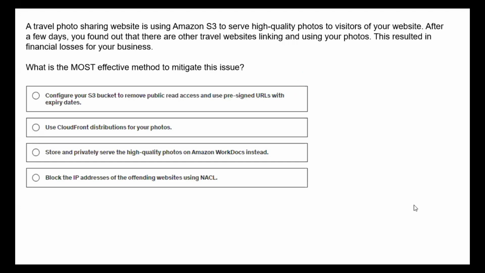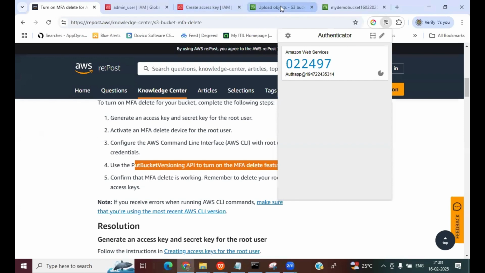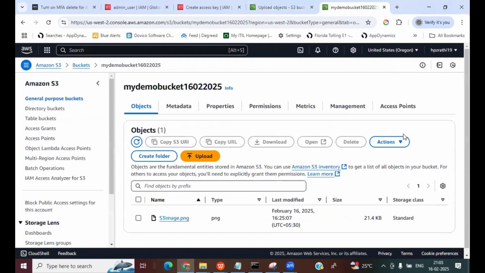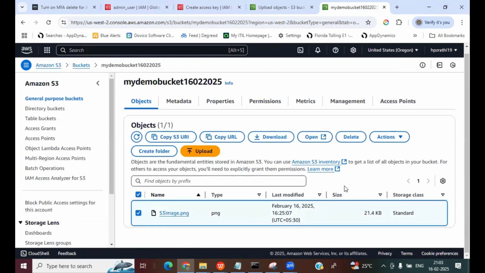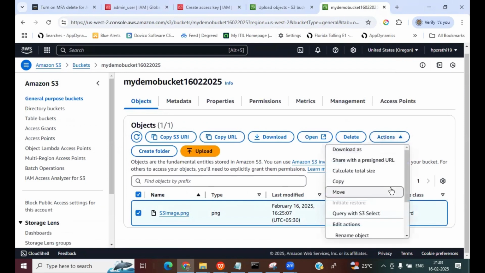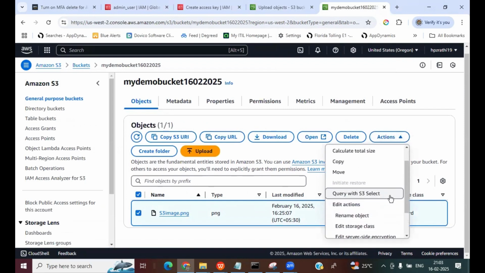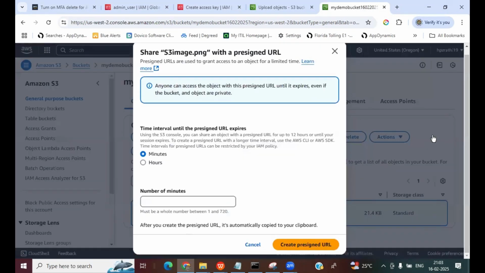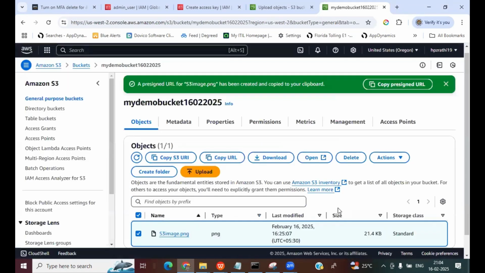Okay, so I can show you that in the console. If I go to the S3 bucket, let's say I have an object here. So this is the object. If I want to generate a pre-signed URL for this object, I can go to Actions and you can see here, Share with a pre-signed URL. If I click that, here it is telling you to enter the number of minutes after which this link will expire. So I can give maybe 1 minute or 5 minutes here, right? And once I give the expiration time, I can click create pre-signed URL.